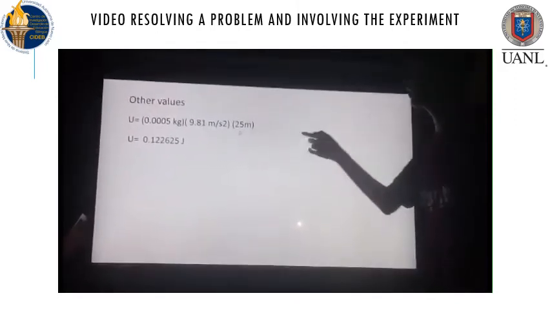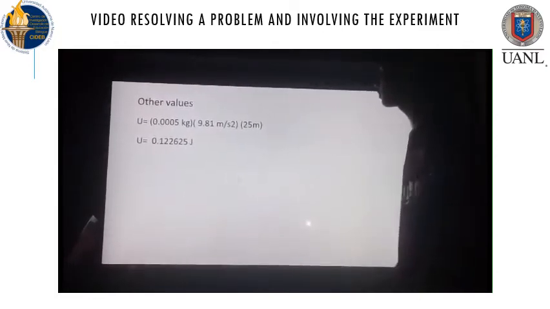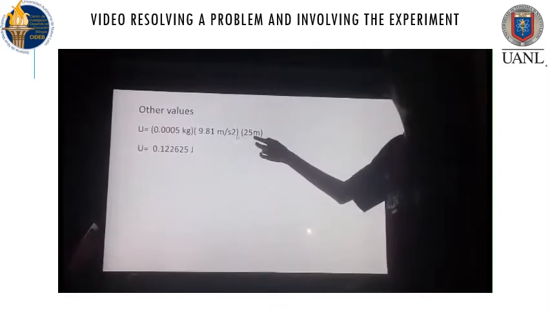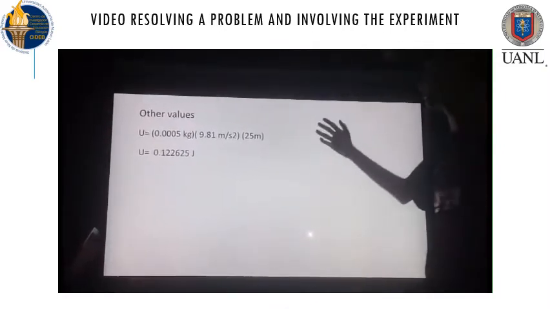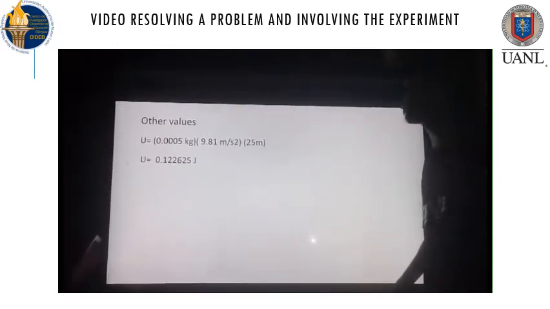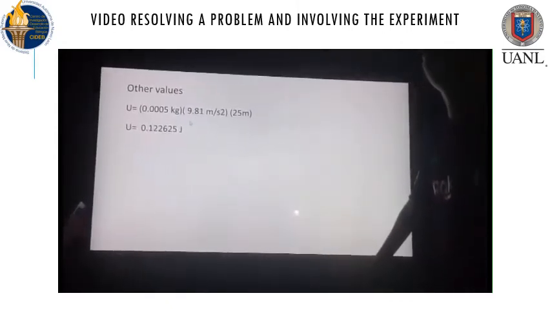The note I need to give is that if we have the object at a higher height, the potential energy will be higher, and that's it.